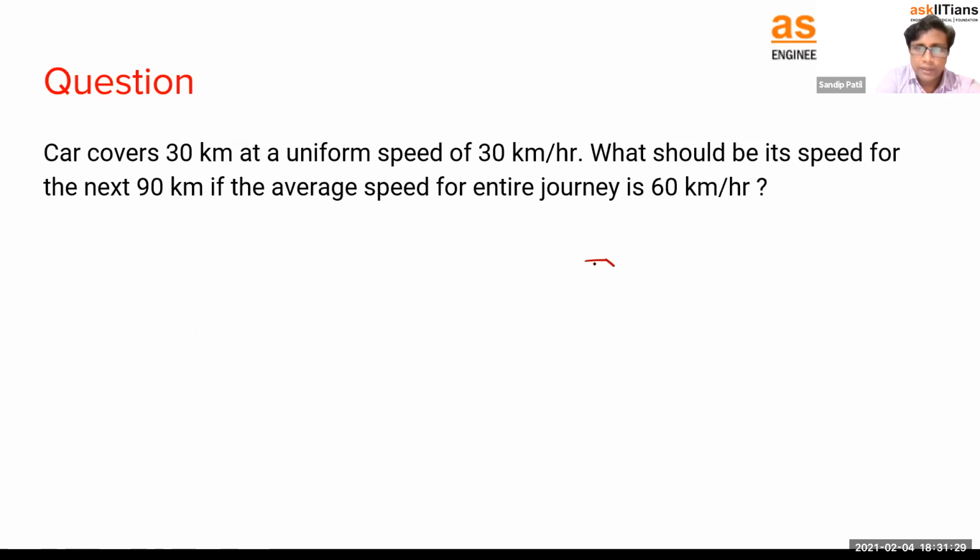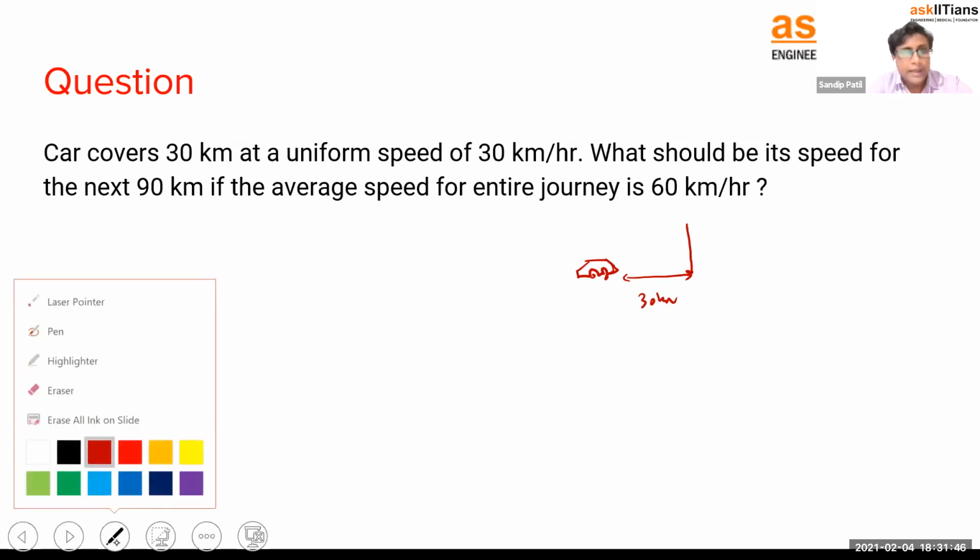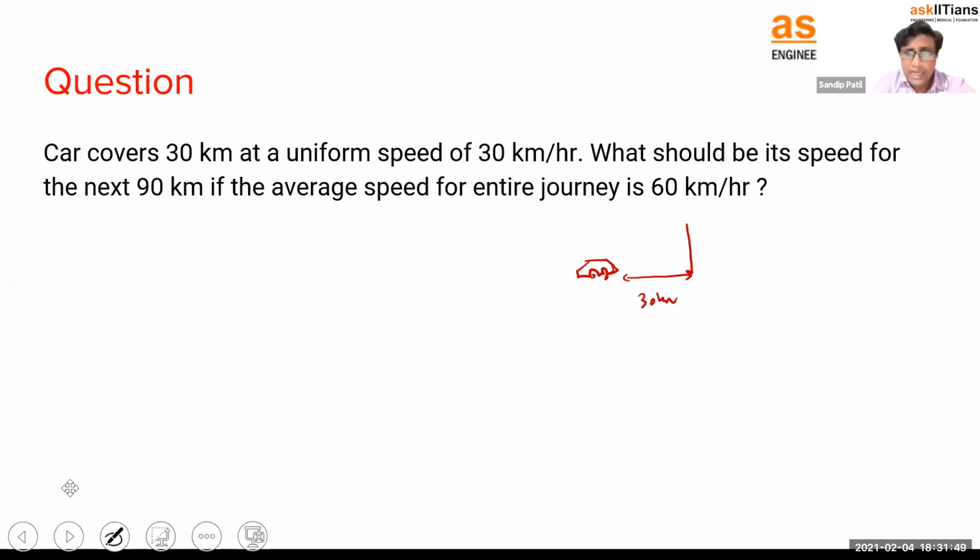First, the car started from here, right? And how much did it travel? It traveled 30 kilometers. Let's show 30 kilometers like this only. The car reaches this point. After that, the car wants to go how much? 90 kilometers. So this is 90 kilometers. This is the second point.